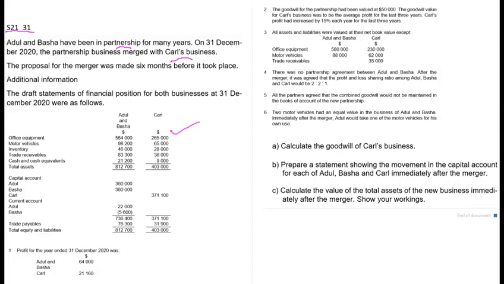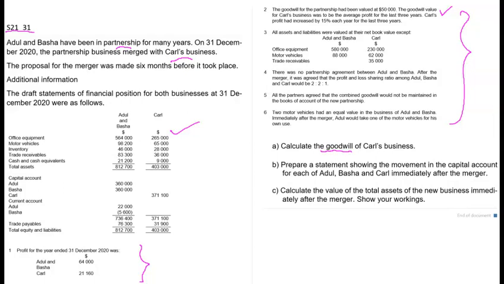They have then given us the statements of financial position for both the partnership as well as the sole trader concern. After this, we have been provided additional information and then they have asked us to calculate the goodwill of Carl's business in part A. So let us start solving the question. It says here in point 2 of additional information that the goodwill for the partnership has been valued at $50,000, whereas the goodwill value for Carl's business was to be the average profit for the last 3 years.